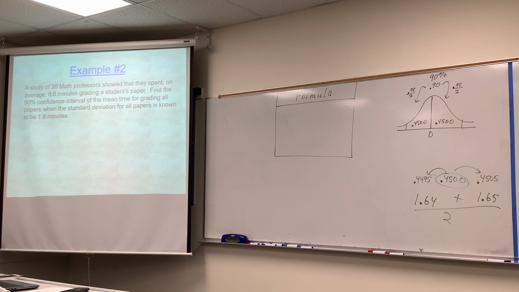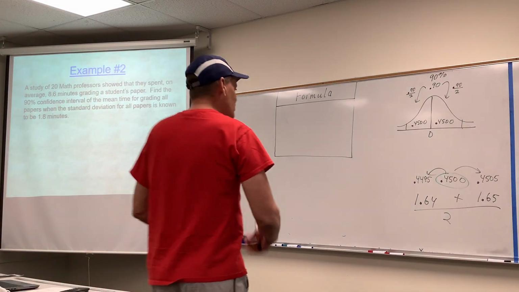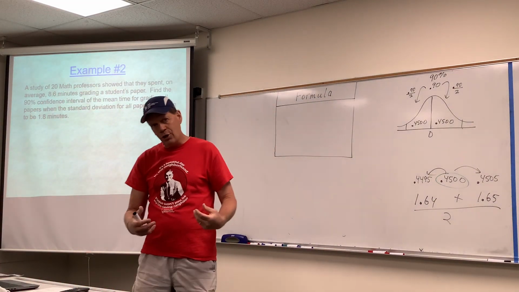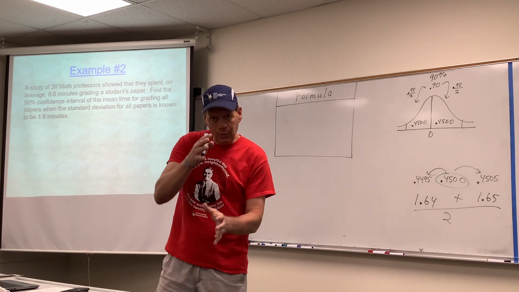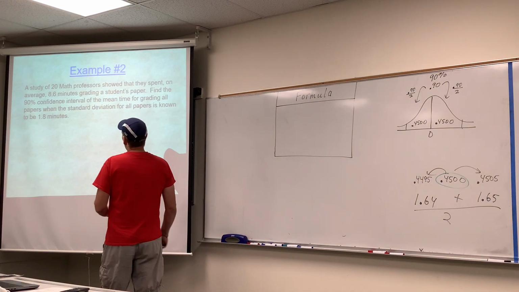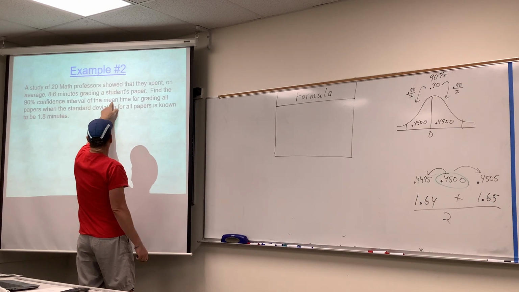Estimating population mean, example number 2. All right, we'll just keep building out these flow charts. You have the full version of the flow chart. I just want to do an example that would lead us to the different scenarios that are here. But once again, we're supposed to find a confidence interval for a mean.